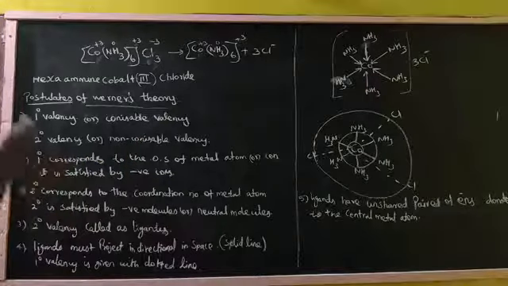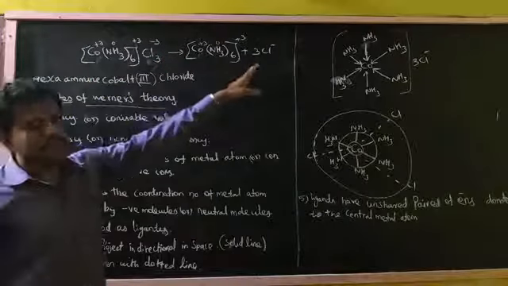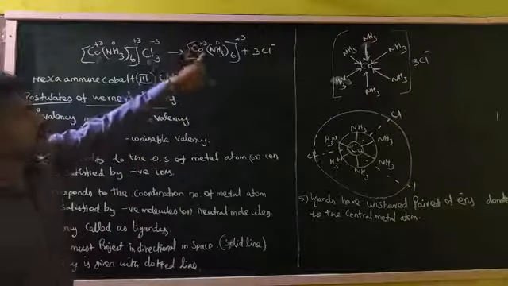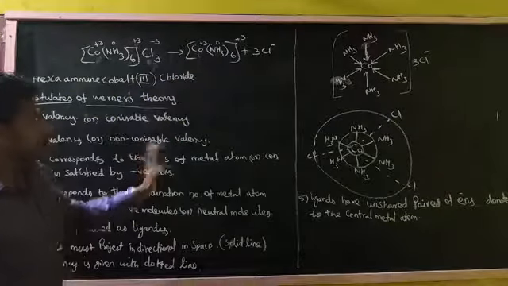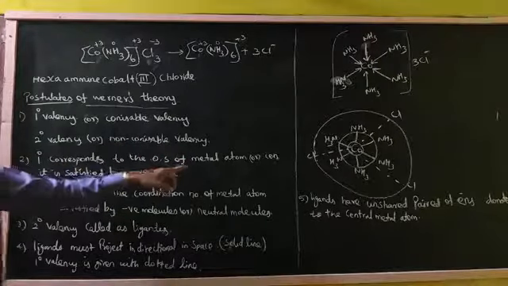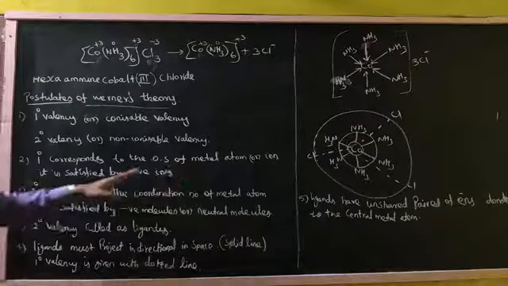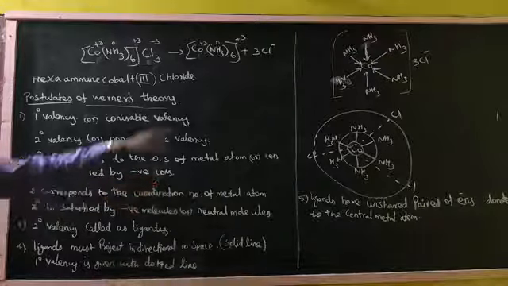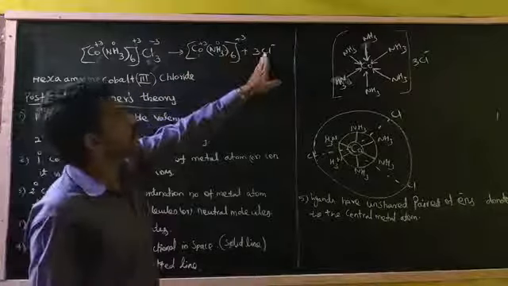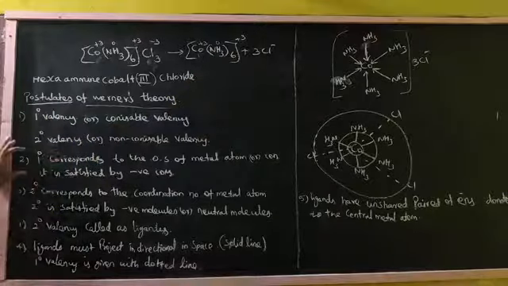Ionizable and non-ionizable valency, as I already told you, means it will dissolve in a suitable solvent and separate. Separation is given as the primary valency. Non-separation means non-ionizable, right? So the primary valency corresponds to the oxidation state of the metal atom or ion. It is satisfied by negative ions. How do you find the oxidation state of the metal ion? After the separation of the 3Cl minus only we can guess the oxidation state, right? That's why the second postulate is given.